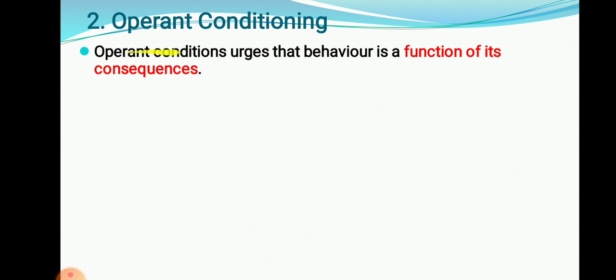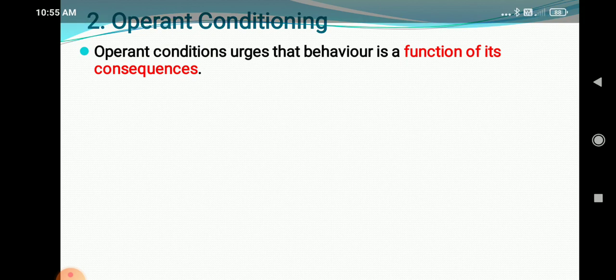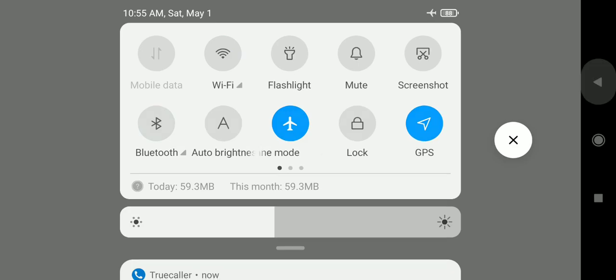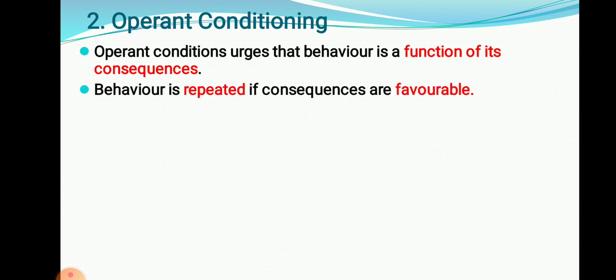So operant conditioning urges that behavior is the function of its consequences. Consequences म्हणजे बदल, changes किंवा घटना. Operant conditioning urges that behavior is the function of consequences. Whatever the behavior we are going to carry out, it is only because of the changes in the situation. Okay. That means behavior is repeated if consequences are favorable.